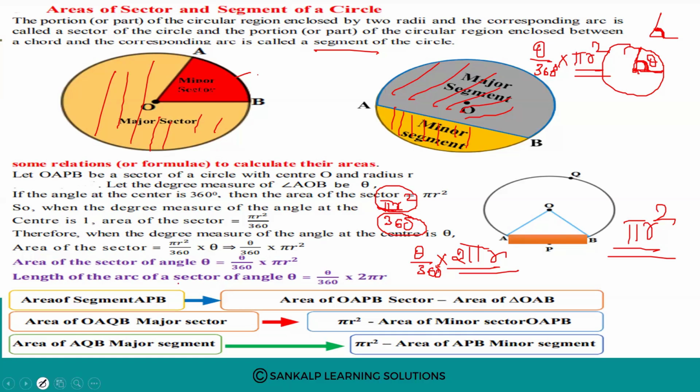Okay. So area of a segment APB. So understand that we need the segment area. Then see, this is APB.